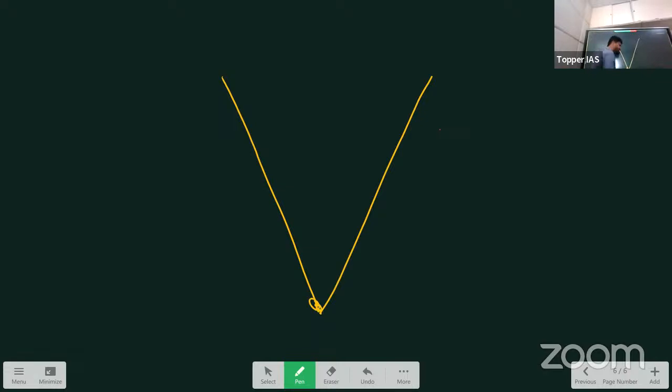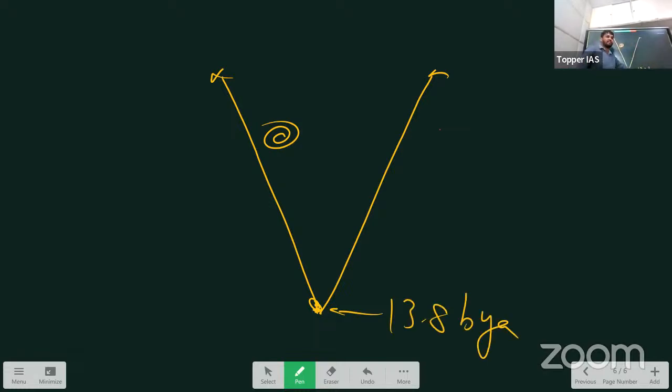So what happened after that? The universe is expanding. Earlier, there was no space. Now space has been created, and also time. What is happening in space is also extending. This happened around 13.8 billion years ago. 1 billion equals 100 crore. So 13.8 billion years ago, this Big Bang happened.